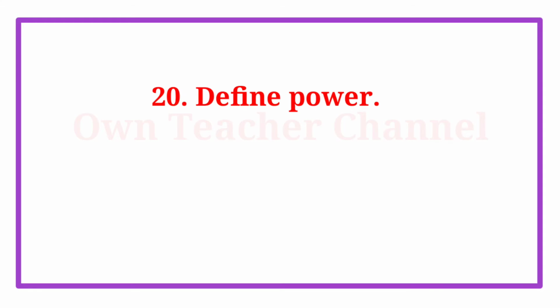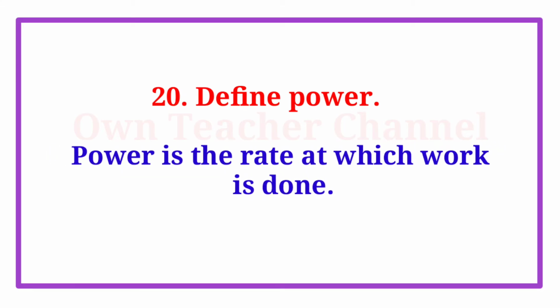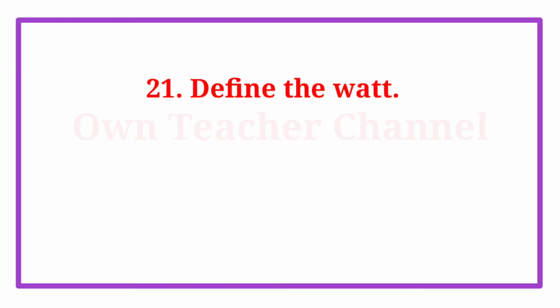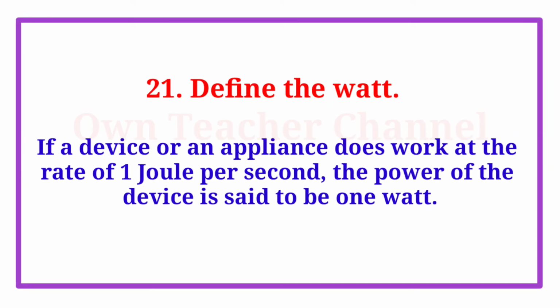Question 20. Define power. Power is the rate at which work is done. Question 21. Define the watt. If a device or an appliance does work at the rate of 1 joule per second, the power of the device is said to be 1 watt.